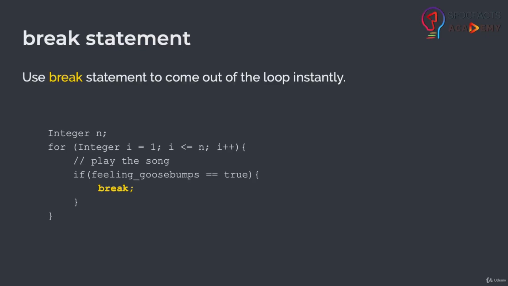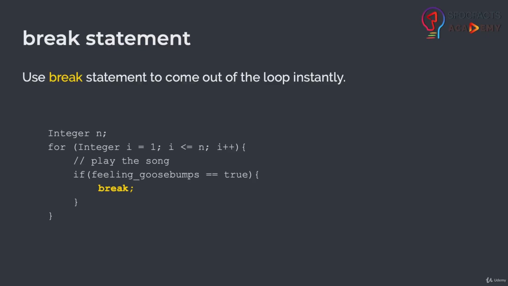So I have a condition here which says like feeling goosebumps, and when it's true, I'll break my loop and then the loop execution will stop. It won't execute a million times. It will only execute till the time the break statement doesn't get executed.